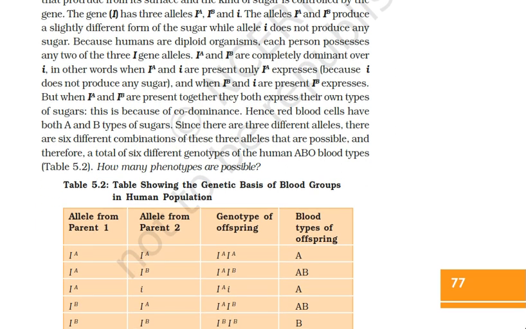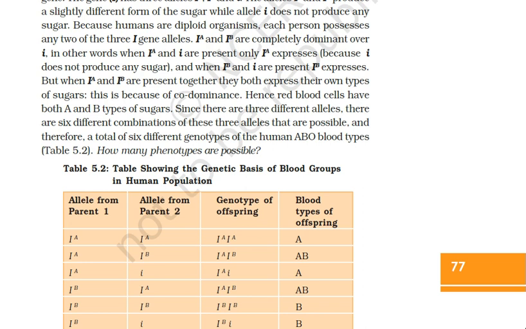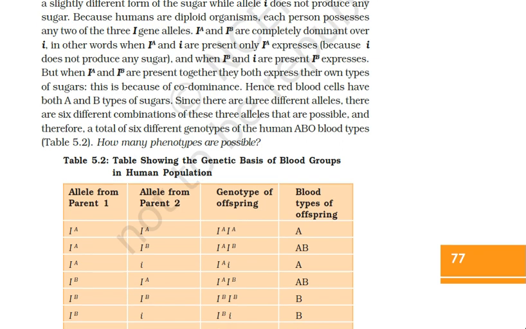Here on the screen you can see the allele of parent 1, the allele of parent 2, the genotypes of the offspring and the blood types of the offspring. See, parent 1 having IA and parent 2 having IA, the genotype of the offspring will be IA IA, that means blood group A. If the allele from parent 1 is IA and from parent 2 is IB, the genotype of the offspring will be IA IB, and the blood group will be AB.